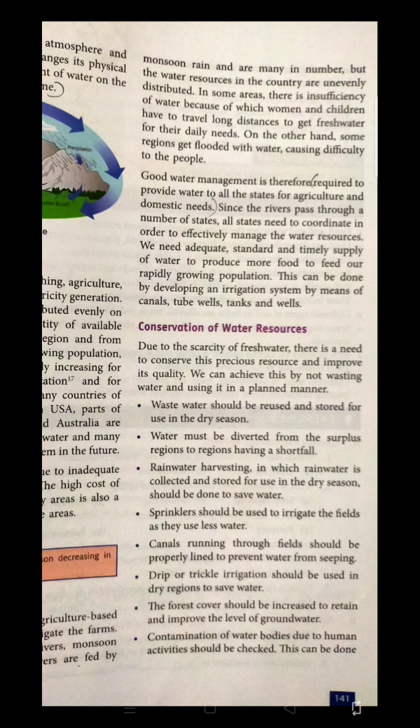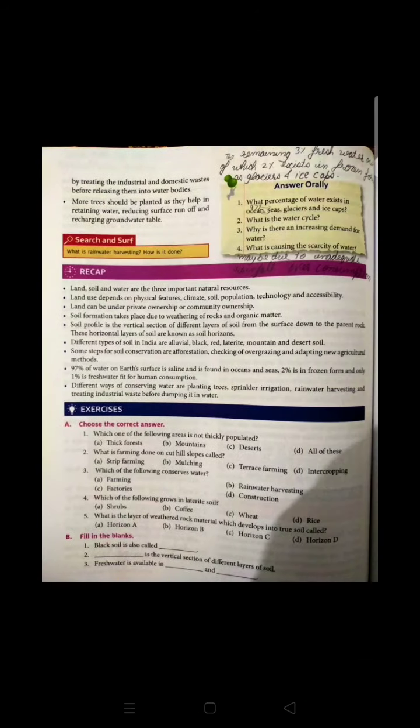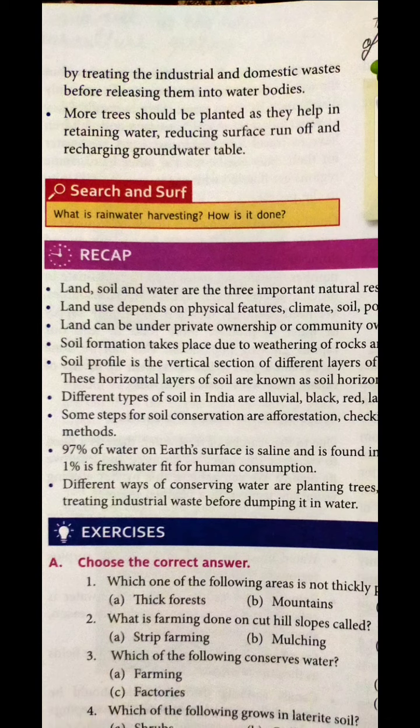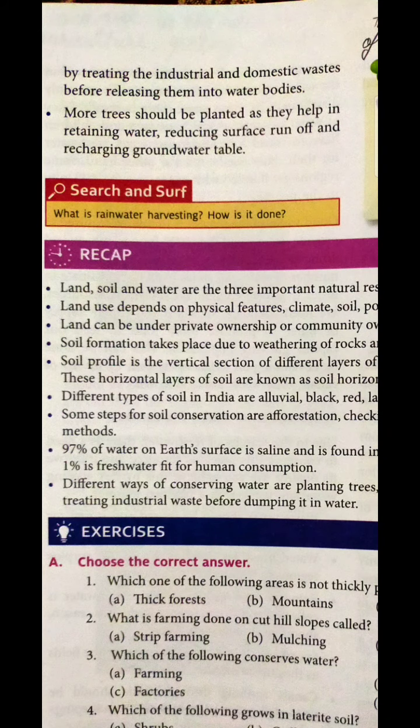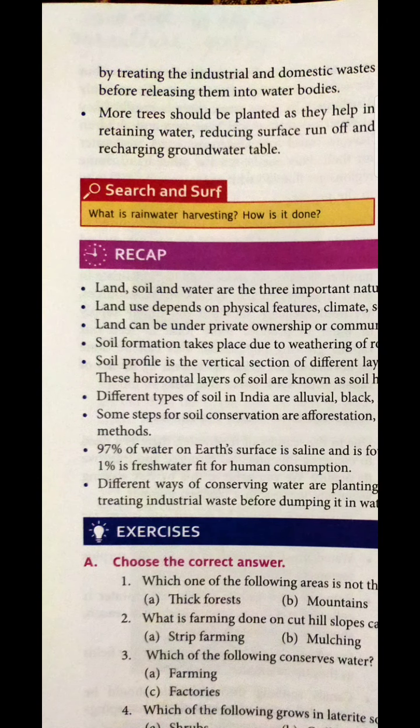So Rajat, we all are completely aware that industrial waste or domestic waste directly goes into the water bodies, so that must be checked very carefully. Human activities are resulting in water pollution, and that must not be ignored. No human activities should involve throwing waste into the water. So these kinds of practices must be checked very carefully, and must be stopped. More trees should be planted as they help in retaining water, reducing surface runoff and recharging the groundwater table.